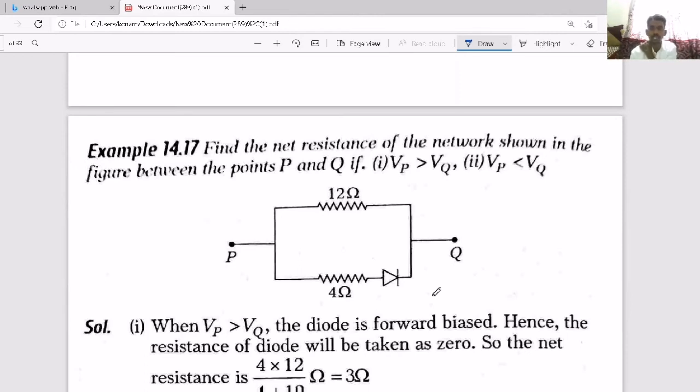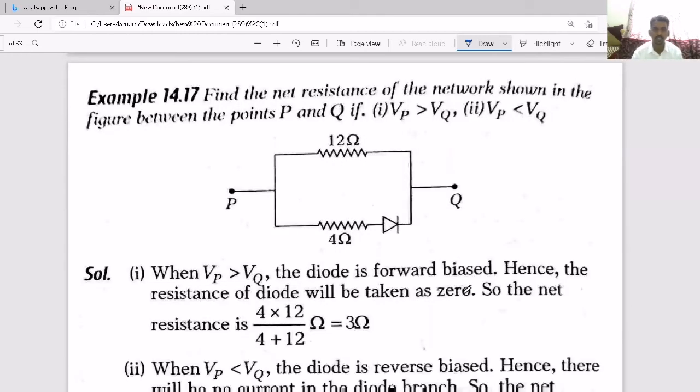But in reverse bias, it is due to minority charge carriers, so it is negligible. So based on that fact also, questions can come. Like here, if you take one circuit, find the net resistance of the network shown in the figure between points P and Q. If Vp is greater than Vq, first case, Vp greater than Vq means this is the positive terminal.